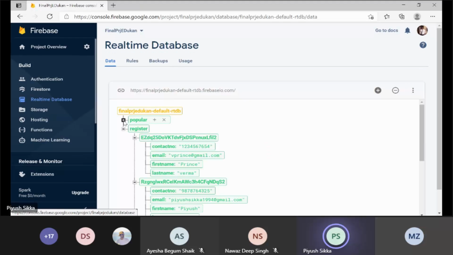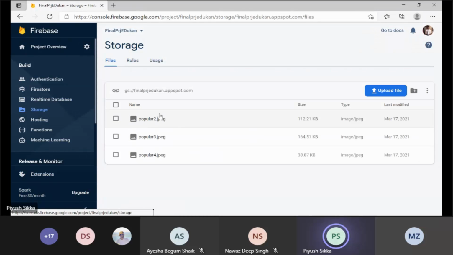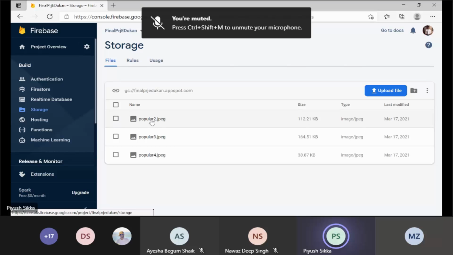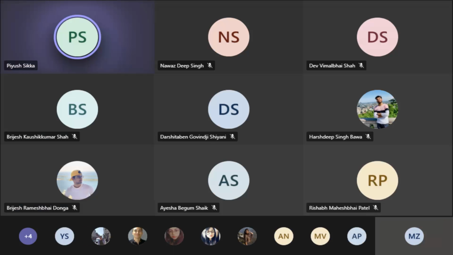And in the future, we are trying to create one more collection called Popular. We are trying to fetch images from Firebase. We are using the Firebase storage. Here are the images. We are trying to fetch these images and show them in a recycler view as a product gallery, where the user can buy and add items to his cart. That's all. Thank you, sir.